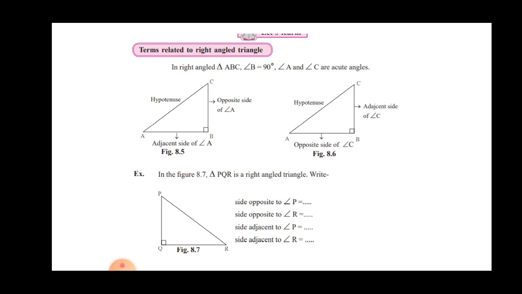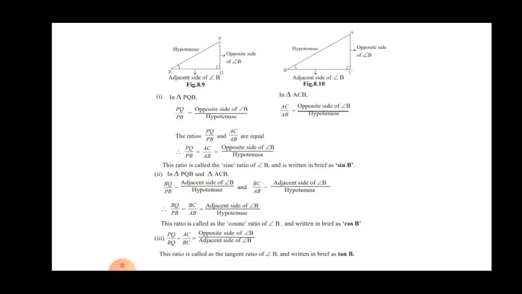So for these trigonometric ratios we require all these things. Why do we require them? Because in this lesson we are going to learn about the three trigonometric ratios, known as the sine ratio, cos ratio and tan ratio. Look at this figure number 8.9, where two triangles are shown: triangle ABC and triangle PQR.